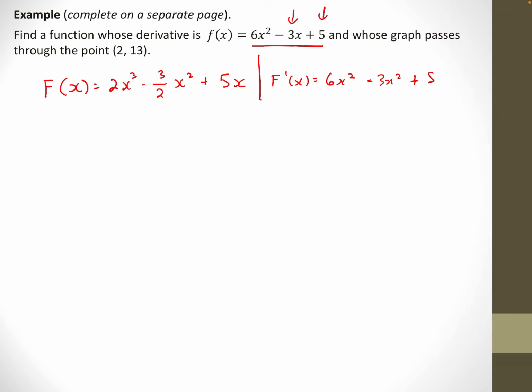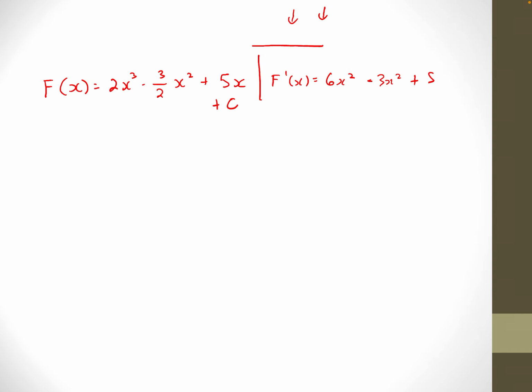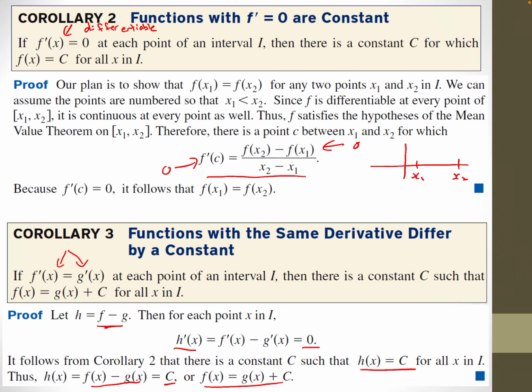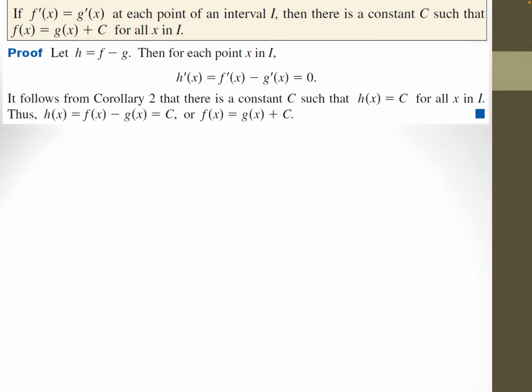Well, that could be the function, or it could have any constant added to it. Any constant there would give the same derivative. So it could be a plus 2, or a plus 5, or a plus 8, and I just put a plus c there saying any constant will work, because when I take the derivative of that constant, I'm going to get 0. So there are many functions whose derivative is 6x squared minus 3x plus 5. That's from the corollary I came up with at the bottom here. Corollary 3 says if two functions have the same derivative, they differ by a constant.